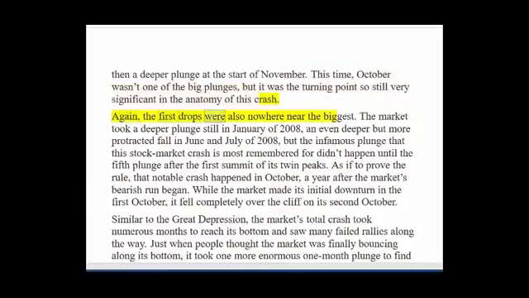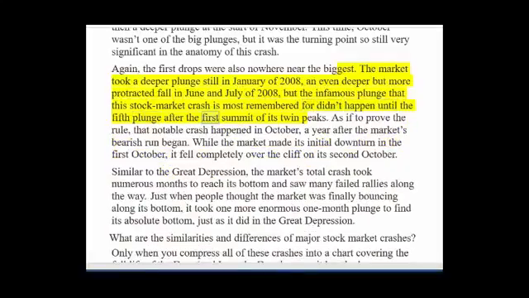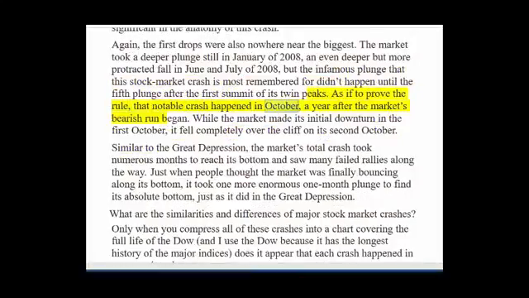Again, the first drops were also nowhere near the biggest. The market took a deeper plunge still in January of 2008, an even deeper but more protracted fall in June and July of 2008, but the infamous plunge that this stock market crash is most remembered for didn't happen until the fifth plunge after the first summit of its twin peaks. As if to prove the rule, that notable crash happened in October, a year after the market's bearish run began. While the market made its initial downturn in the first October, it fell completely over the cliff on its second October. Similar to the Great Depression, the market's total crash took numerous months to reach its bottom and saw many failed rallies along the way.